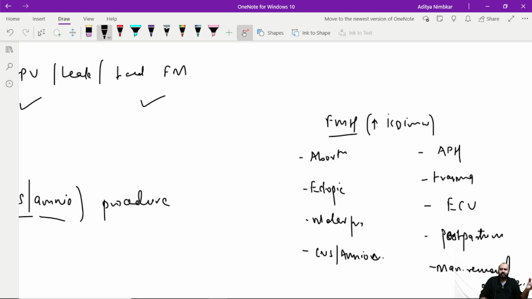But how do you know whether it's a complete mole or a partial mole? What we see on ultrasound, we might have missed one small part of a partial mole. There was a small fetal part, we didn't see it on ultrasound, and we wrote that it is a complete mole. It can so happen that it turns out to be a partial mole later on, and I didn't give anti-D to that female. So how do we definitely know whether it was a partial or a complete mole?